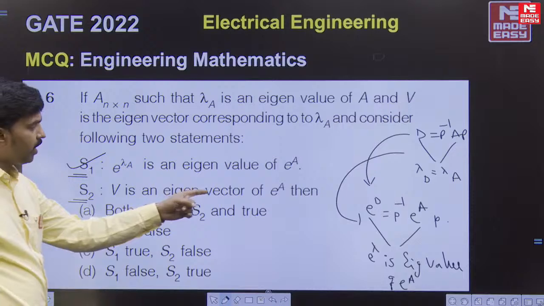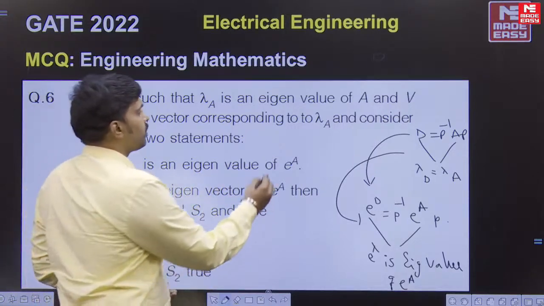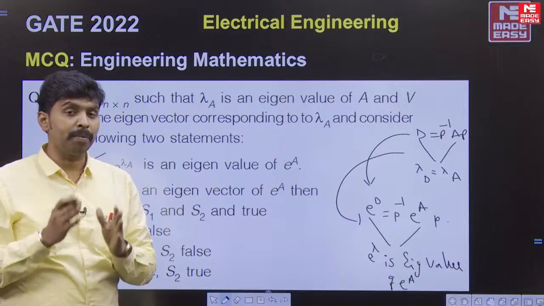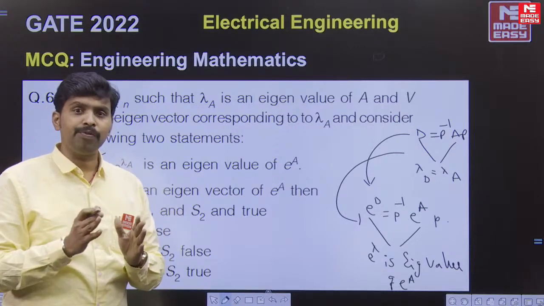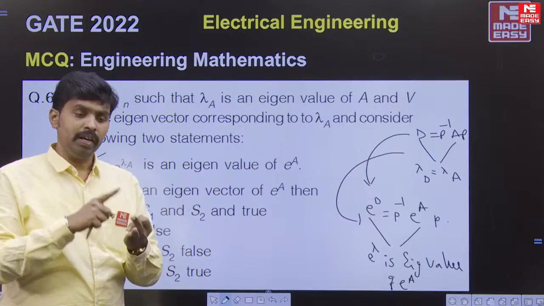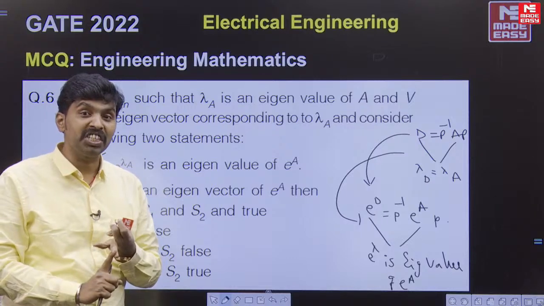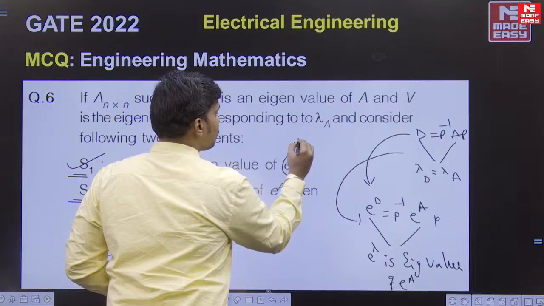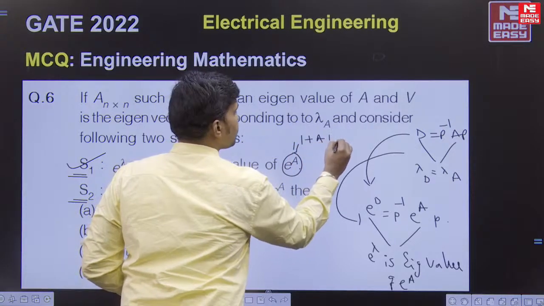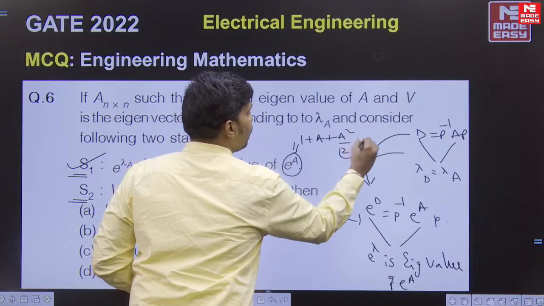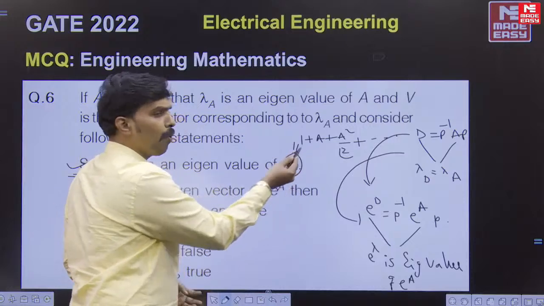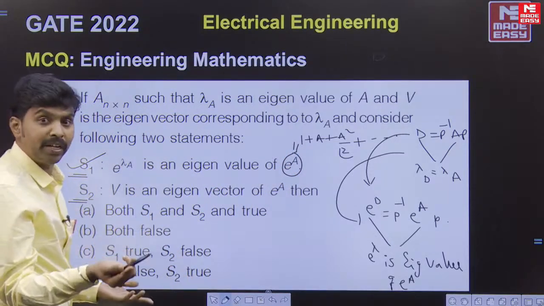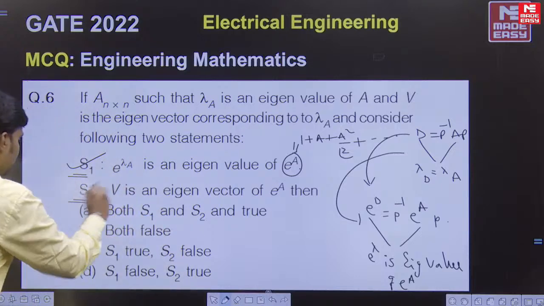And S2: V is an eigenvector of e power A. Yes, dear students, if one eigenvector is an eigenvector of a square matrix A, it is the same for A inverse, A power n, or any polynomial matrix in A. When you write e power A, how do you write it? That is 1 plus A plus A square by 2 factorial plus and so on. So it is a polynomial matrix in A. Therefore the same eigenvector will be there for A. So S2 is also true.